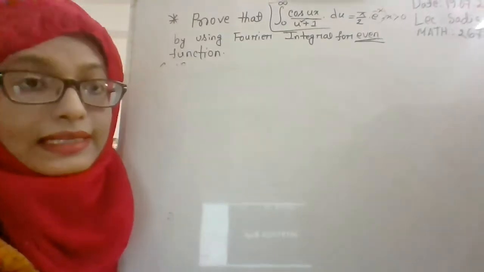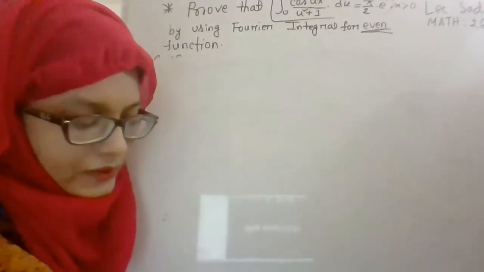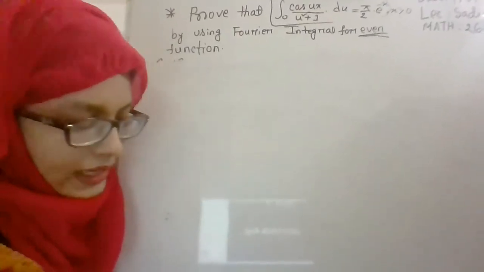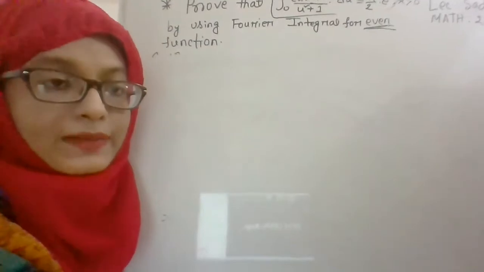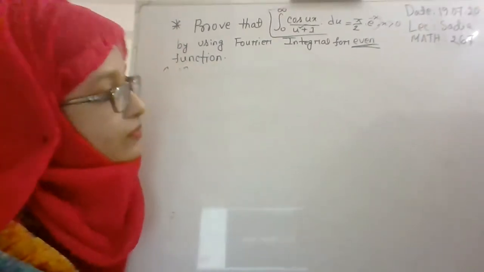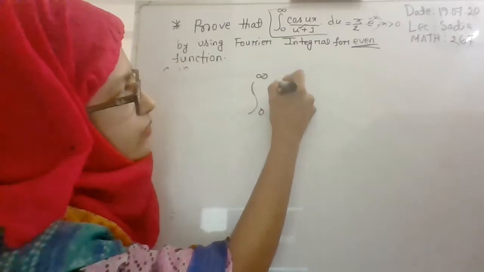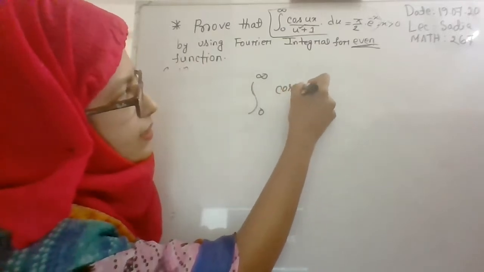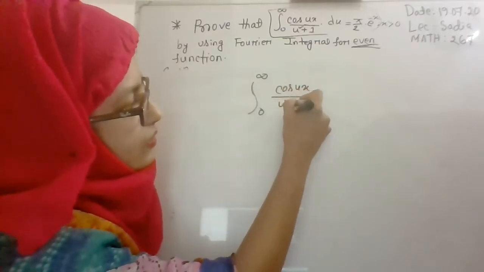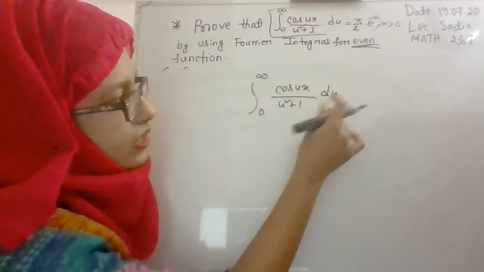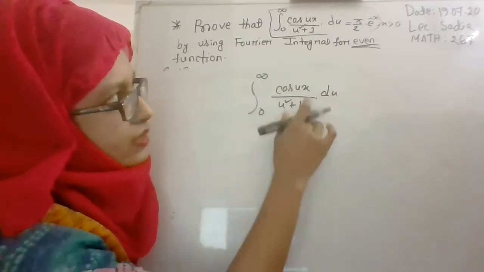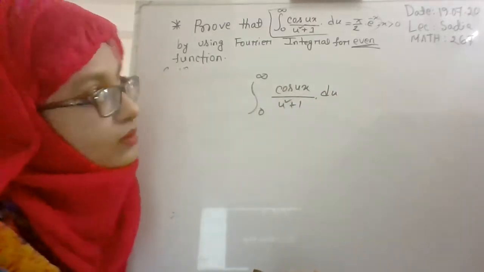Before starting the proof, I want to mention that for this type of proof you have to maintain a special trick, because in your proof there is an improper integral from 0 to infinity of cos ux divided by u square plus 1 into du, right? You have to prove this one is equal to pi by 2 e to the power minus x.